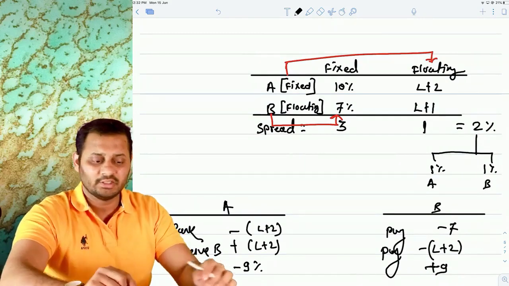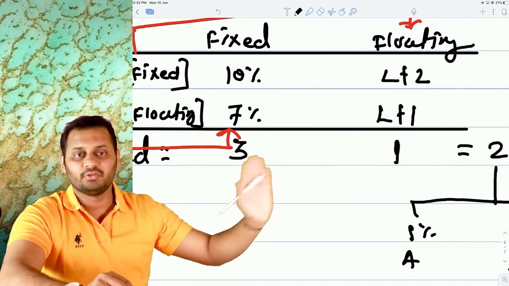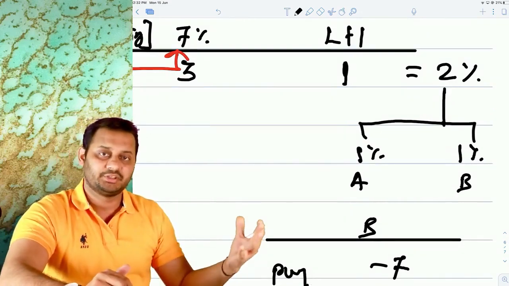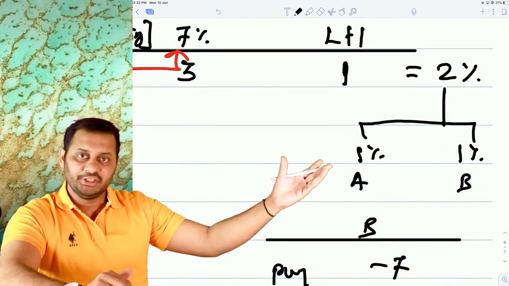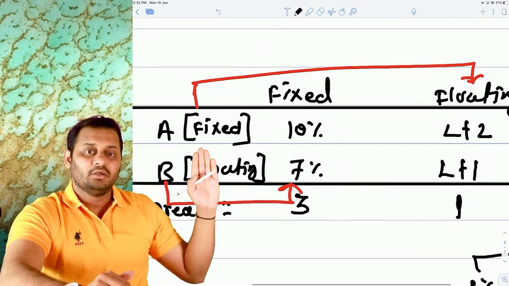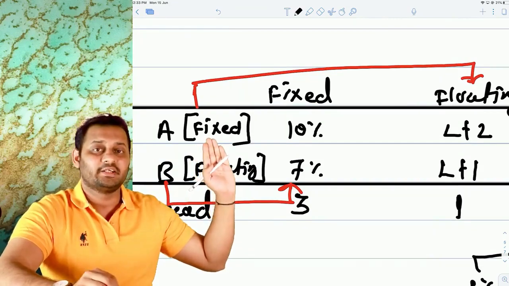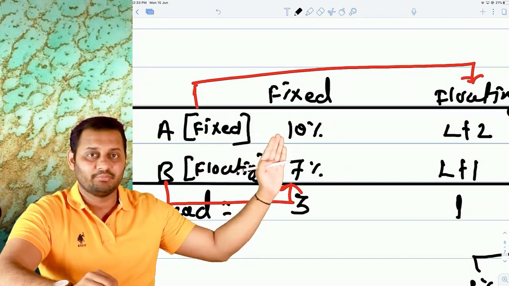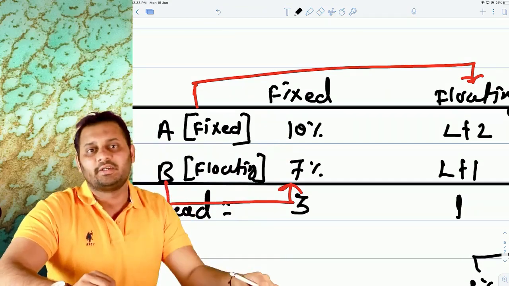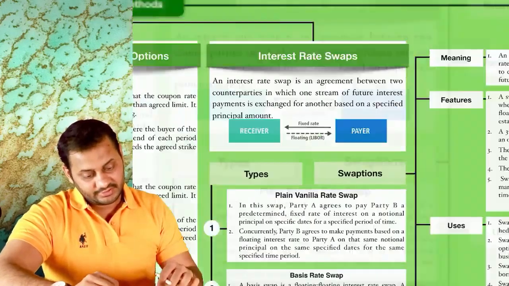First of all, the first rule is the difference between fixed rates should be more than the difference between floating. So 3 should always be greater than 1. After that, for the 2%, you decide who is going to share how much. If not given, take 1% for each party. So if A is about to gain 1%, that means it should cost 1% less than what he would have paid if he had taken a loan directly from the bank. The fixed rate loan for him was 10%. It should cost 9% only now after the gain. Then only we will be able to say it's a gain to him. This is interest rate swap. So this is all about interest rate swap.